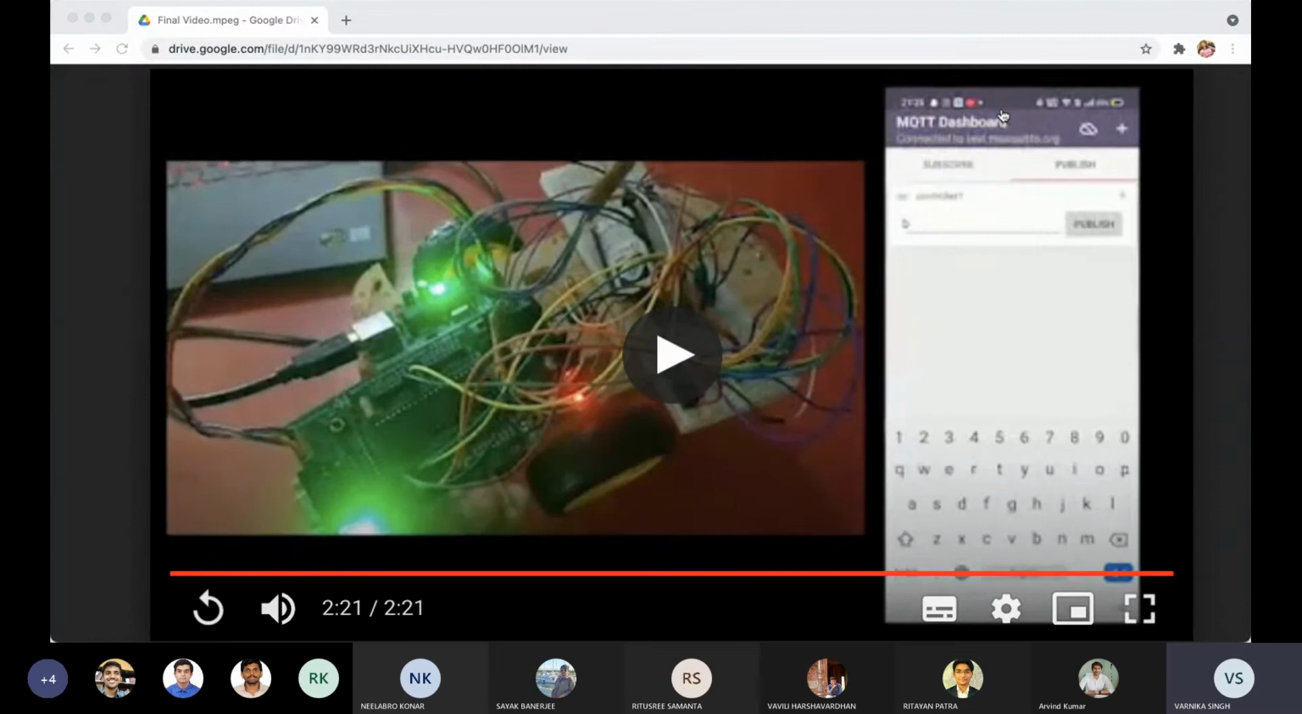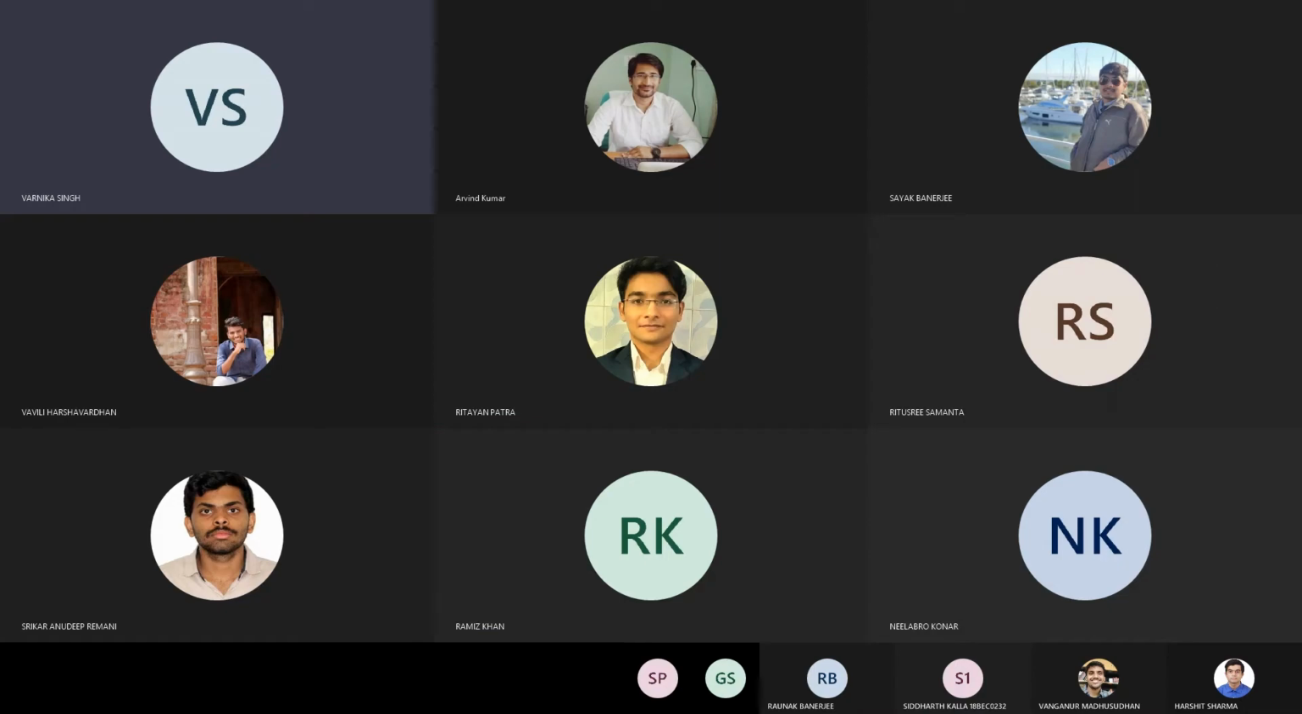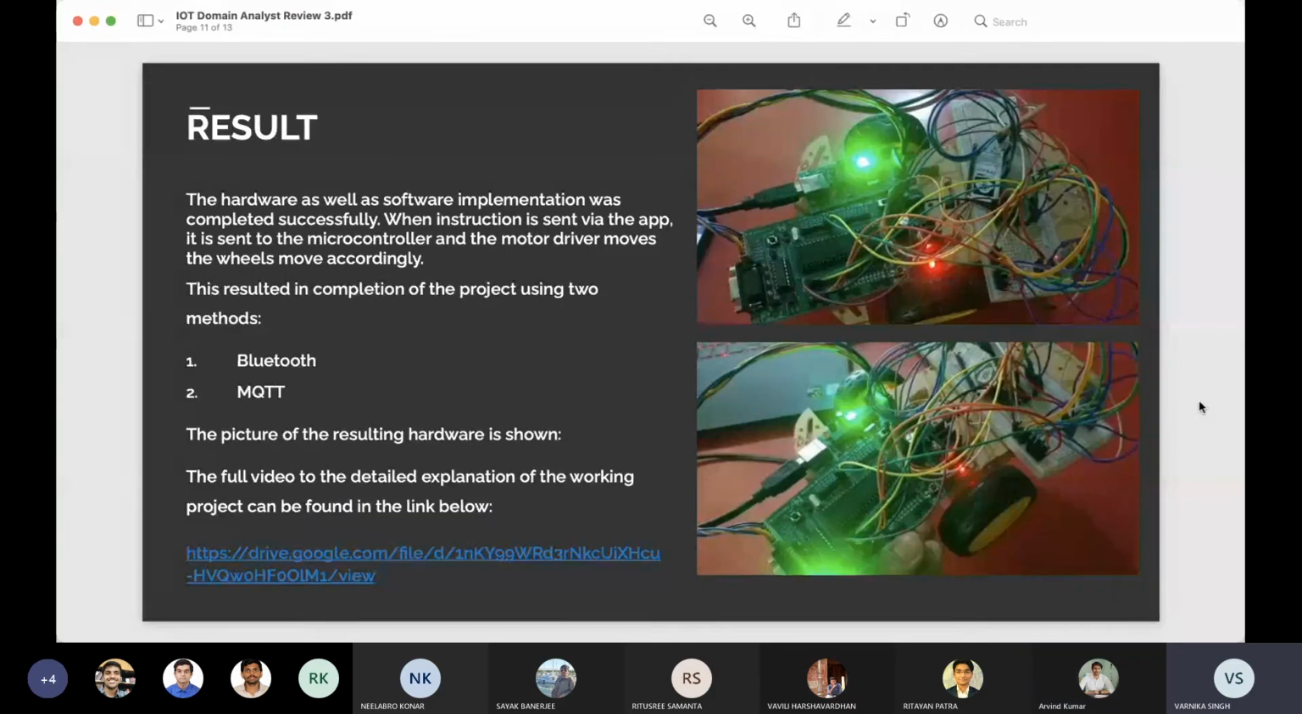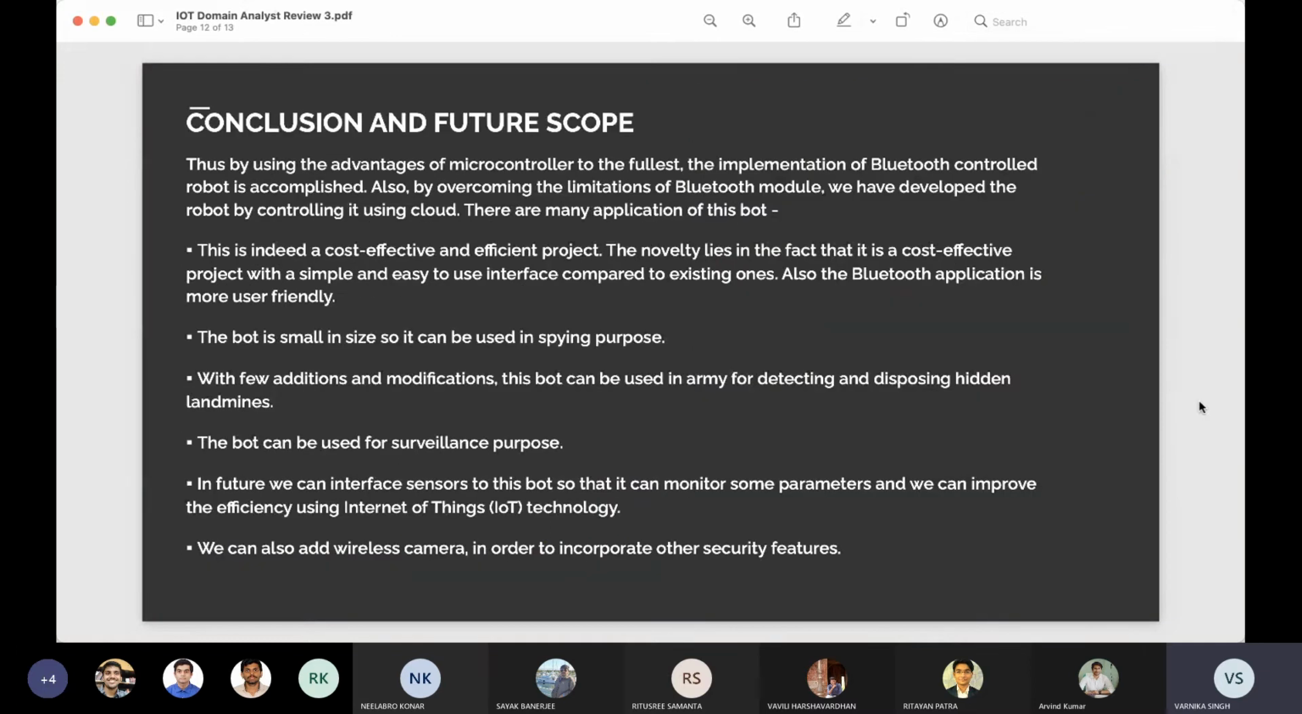So I will go back to the slide. Some conclusion part is left. So we had shown the software part in review 2, and this was our hardware implementation. Now Ritushri will conclude it.